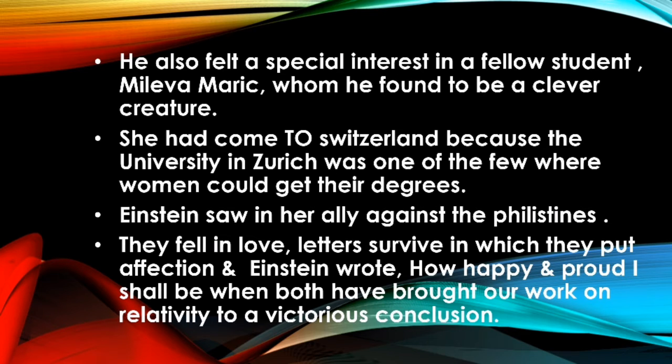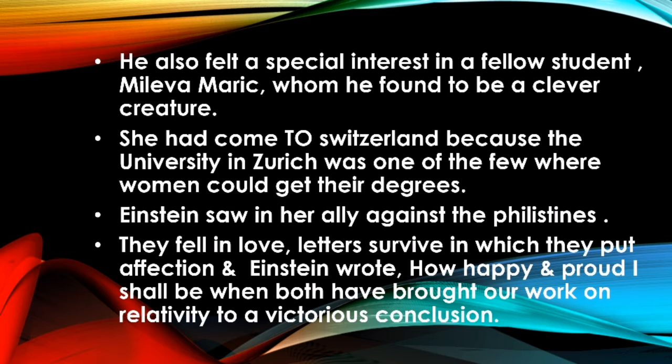Okay, so Einstein saw in her an ally against Philistines. Now ally means just like a friend. So he found her to be a friend, and she was not like others. Like, she was not like his parents, she was not like playmates who thought that Einstein was a boring brother. Okay, so basically she was just like him. Okay, so he just liked her.